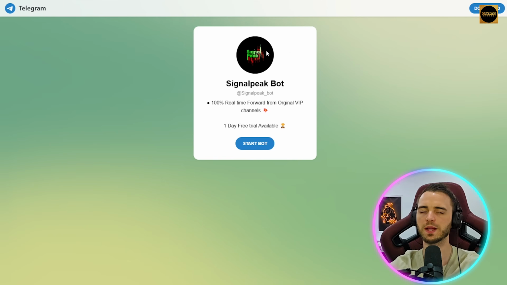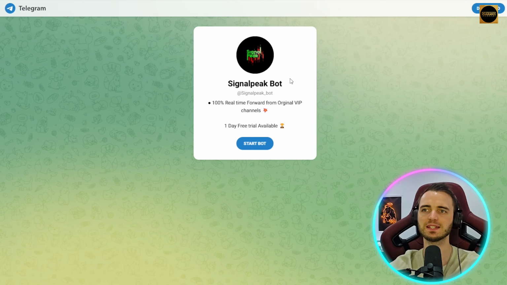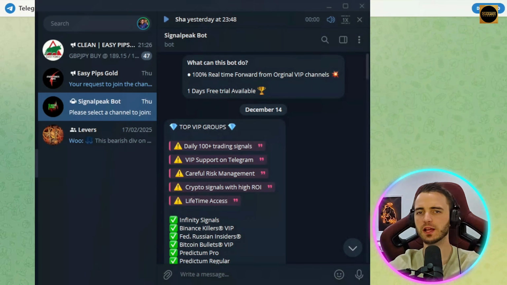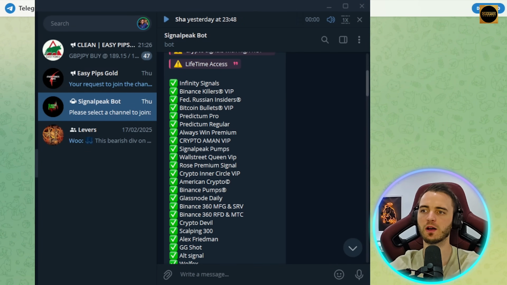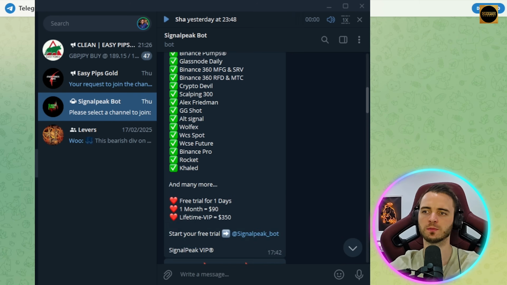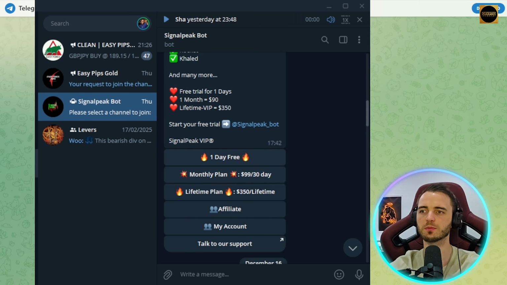There we go. And then we're going to be driven to this page, which is basically the Signalpeak bot. And here we're going to get the Signalpeak bot working by just pressing start. And then it's going to display all of the signals groups it's currently providing. And you're going to have the option to start a 1-day free trial. Definitely click this and get going because this is how you can scale up to the lifetime plan super easily.